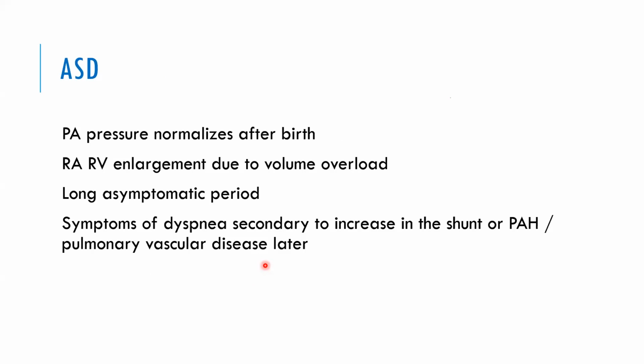Now, what about ASD? The PA pressure normalizes in 1 to 2 months' time totally. And then the left to right shunt establishes, and there will be RV enlargement due to volume overload. There will be a long asymptomatic period. The symptoms of dyspnea secondary to increase in the shunt or PAH can occur later. Because, say, a 14 millimeter, 15 millimeter ASD, the shunt may be 1.5 or 2:1, but the patient may be asymptomatic. The same person, when he becomes 45, 50 years old, either develops systemic hypertension or because of the age-related increase in the left ventricular end-diastolic pressure, there will be increased left-right shunt. Now, the same 16 millimeter ASD will have a 3:1 shunt and he will become symptomatic.